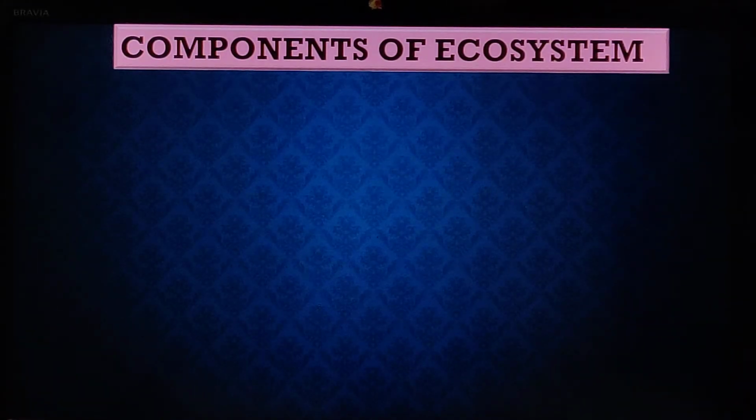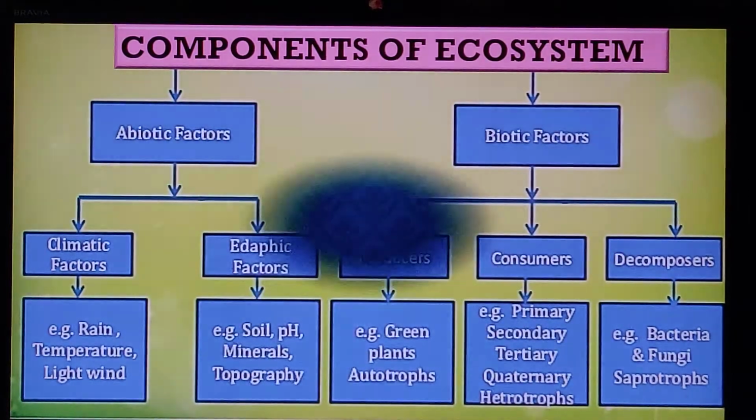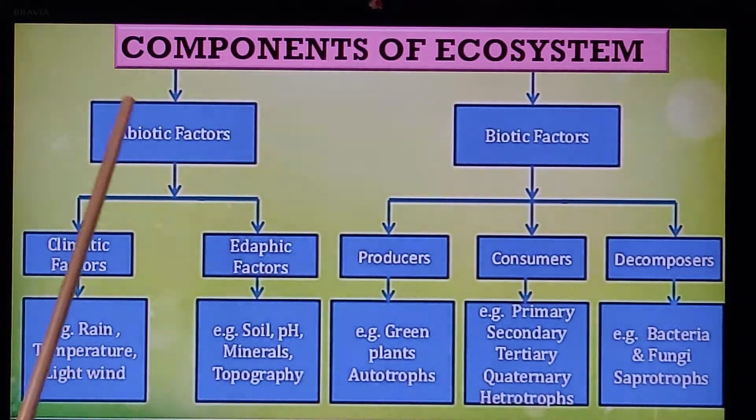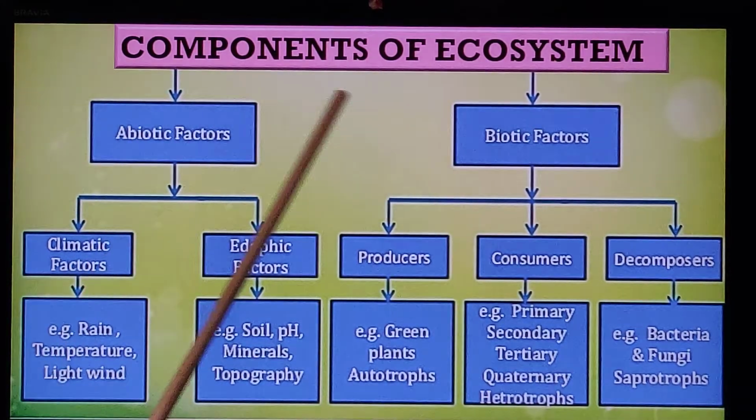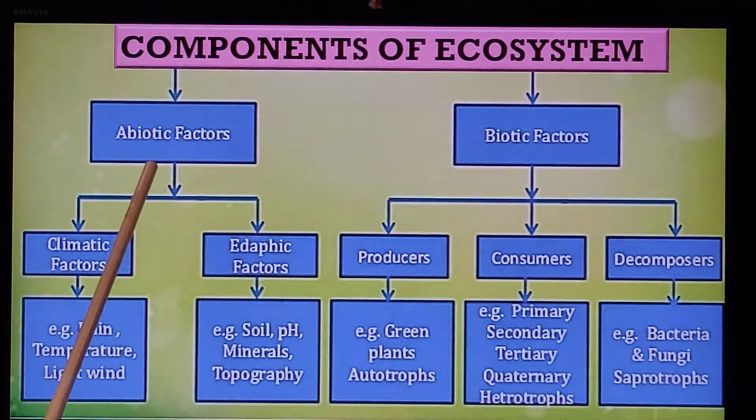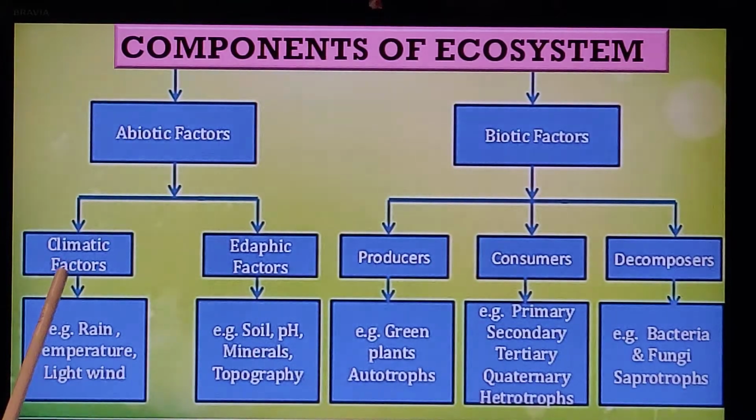Okay. So if you go into details of the components of the ecosystem, you can divide it into abiotic and biotic factors. Abiotic is non-living and biotic is living. Now, abiotic factors can be divided into two sub-factors, the climatic factors and the edaphic. In the climatic factors, of course, rain, temperature, light and wind will be included. Edaphic is all the soil factors like the soil, pH, minerals, topography. All these come under edaphic.